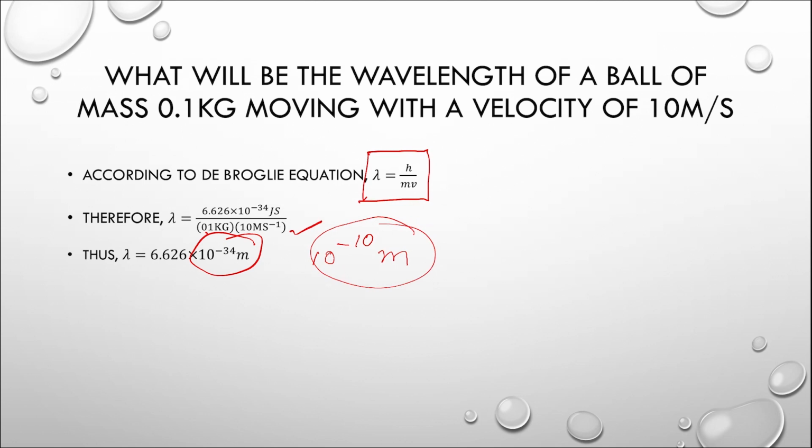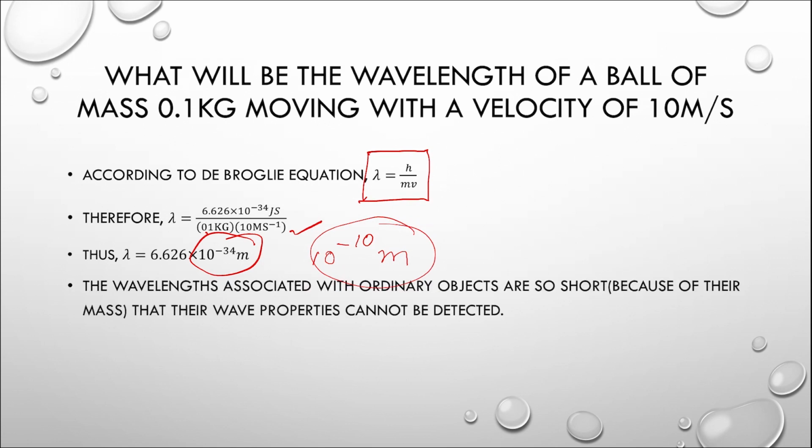For bodies which are even more massive, the wavelengths would still become more and more insignificant. Thus, we conclude that the wavelengths associated with ordinary objects are so short because of their mass that their wave properties cannot be detected. This is the reason why, when you throw a ball, you see the ball moving like a particle and not like a wave.